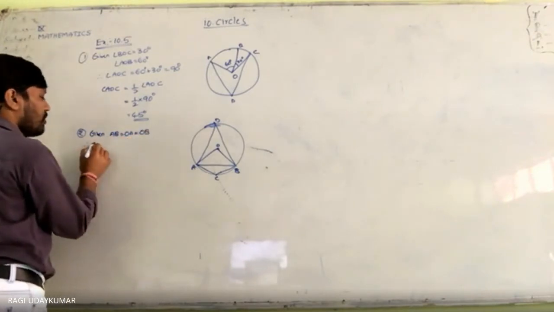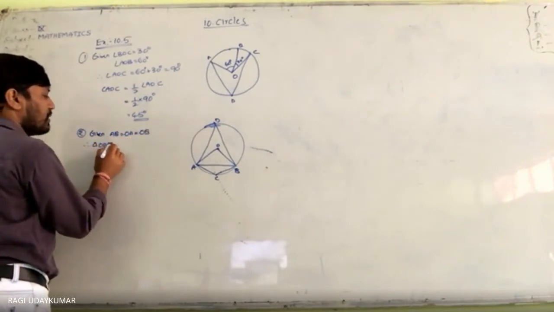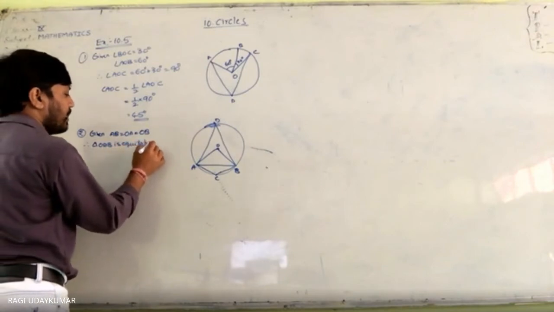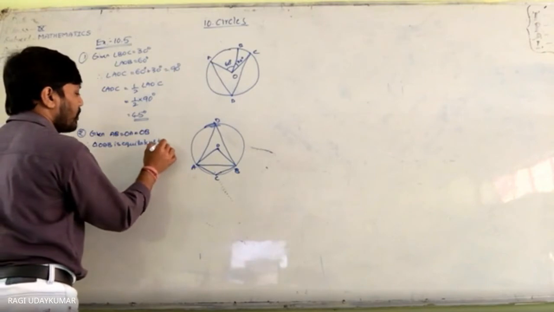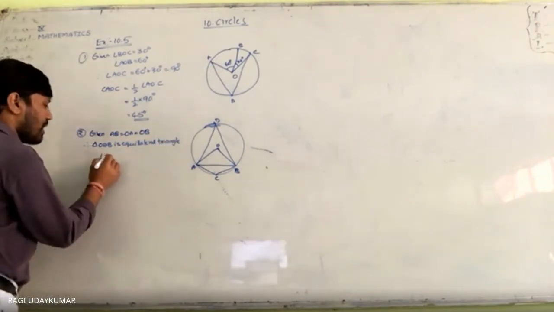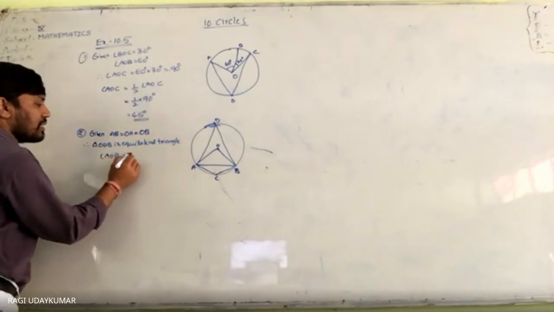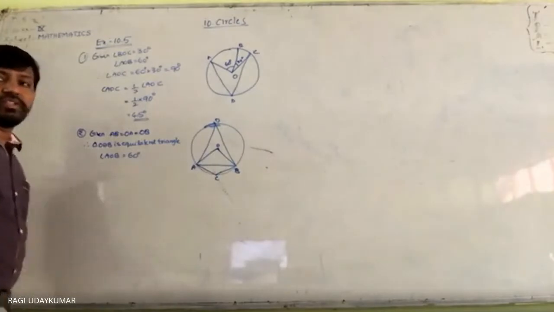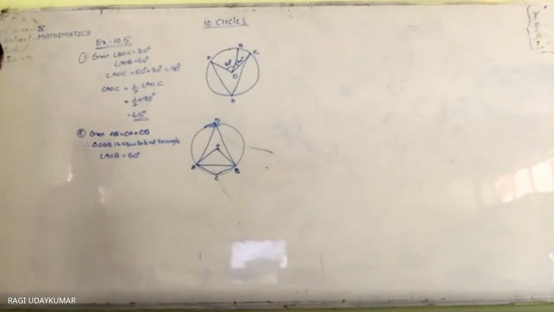Therefore, triangle OAB is an equilateral triangle. Therefore, angle AOB is equal to 60 degrees.